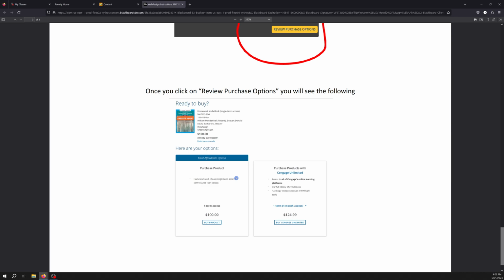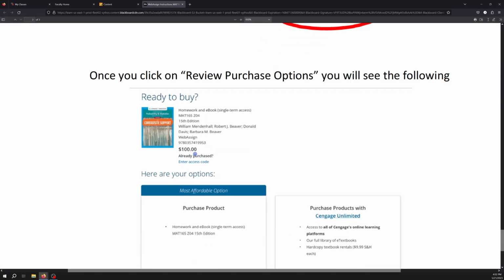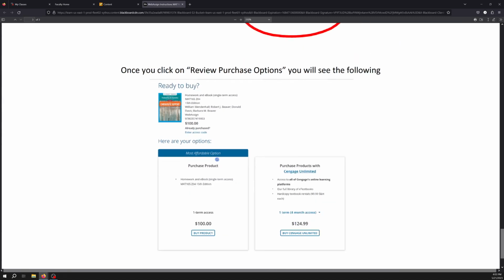But anyways, if you already bought an access code and you've never had WebAssign before, this is where you enter the access code. So it says already purchased, enter your access code here. All right. So basically, when you get to this point, there's going to be 3 options. 1, you've never used WebAssign before, which means you're going to have to purchase it.